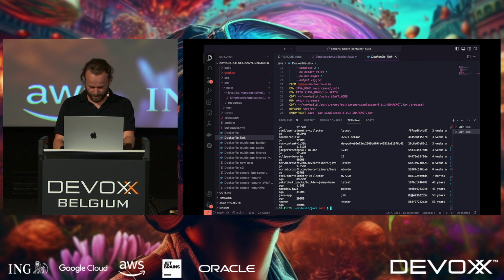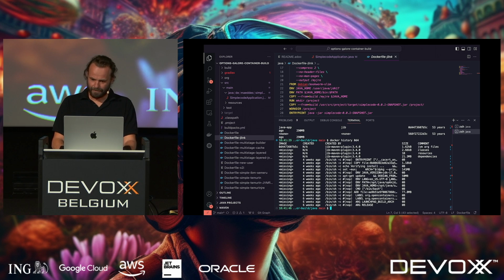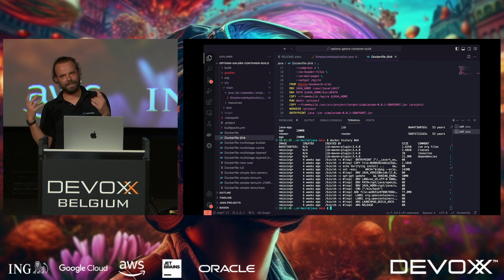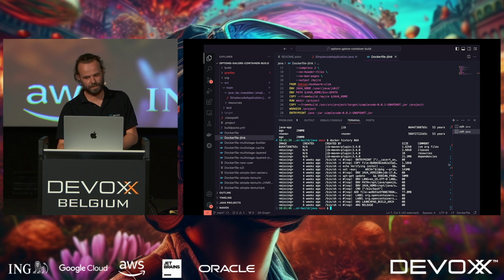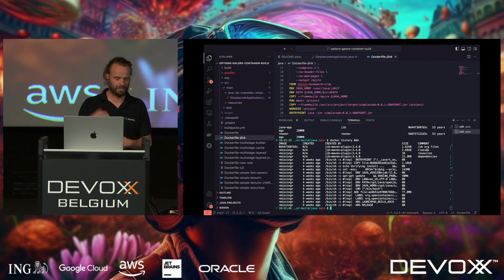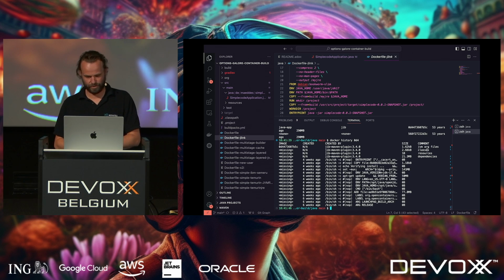And if we have a look into this image, I'm only using 3 digits of the image ID here, but Docker will automatically resolve that. Now you can also see this one automatically does that breakdown into dependencies, resources, and class files. So you don't really need to specify anything. It's just one call, and you get your image, and it's pretty well structured.